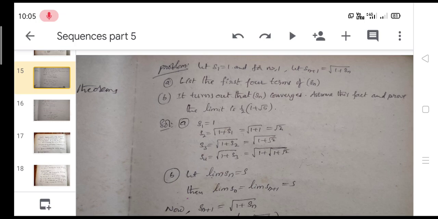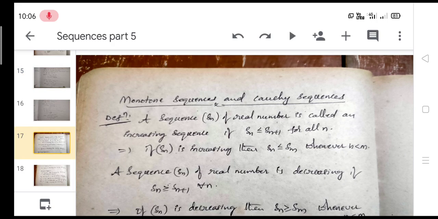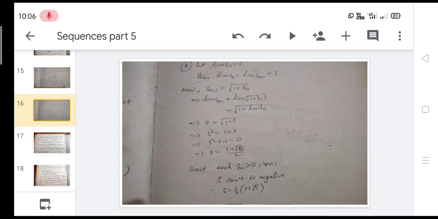And B, let limit of Sn is equal to S, and then limit of Sn is equal to limit of Sn plus 1, which is equal to S. So what about Sn plus 1? Sn plus 1 is equal to root of 1 plus Sn. Take the next slide, continuation of this one. Continuing from the previous slide, here we need to prove that S is equal to 1 plus root 5 by 2.